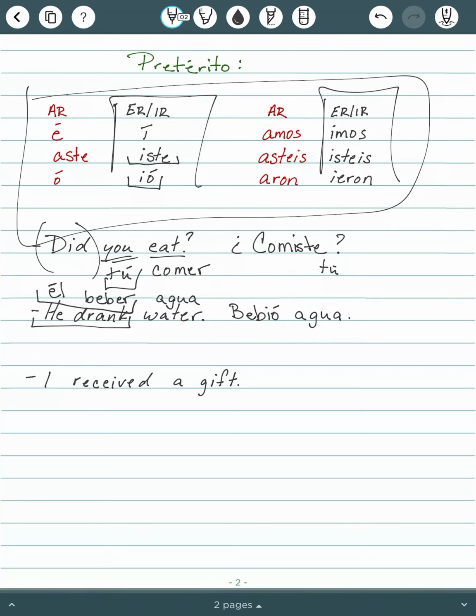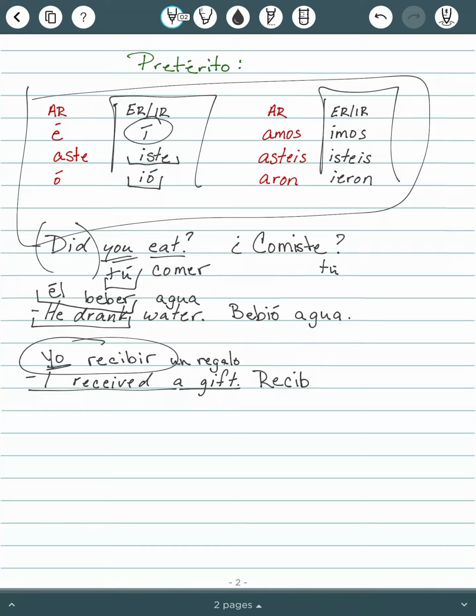This last one, I received a gift. So we know I is yo. To receive is recibir. And then a gift is un regalo. So we want to conjugate recibir to go with yo. Take off that IR. The ending is í. Recibí un regalo.